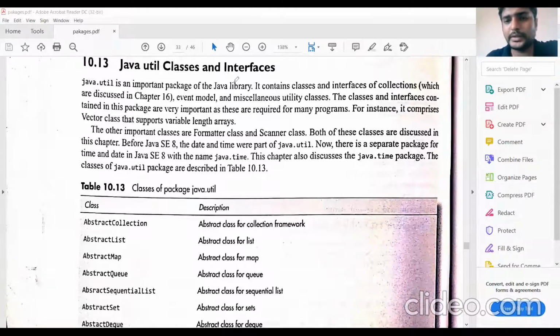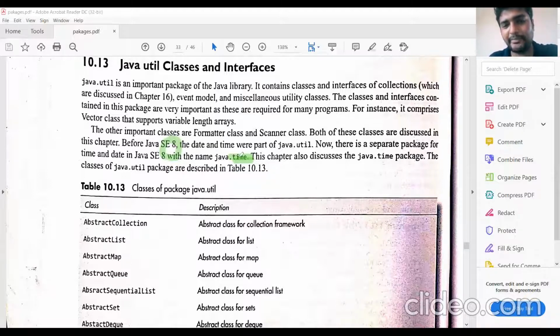Before Java version 8, there was a package time and a package date. These are the two packages defined in the util package before Java version 8.